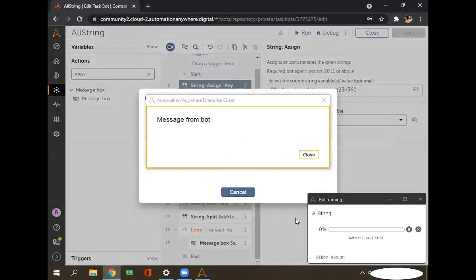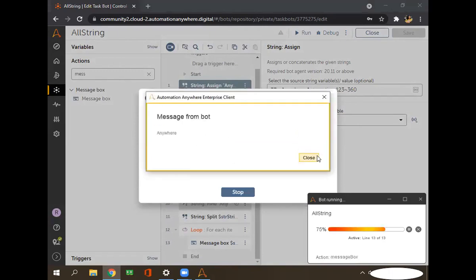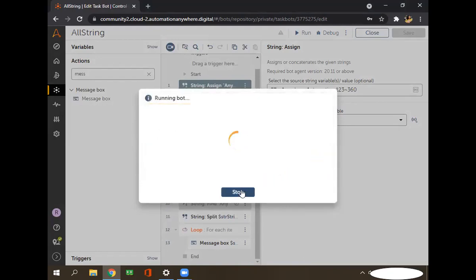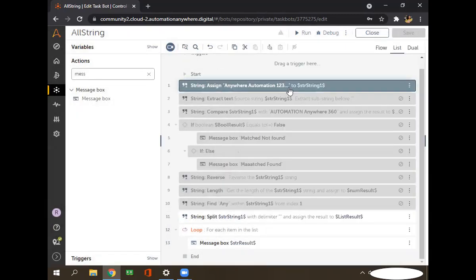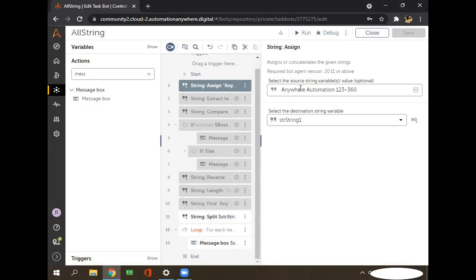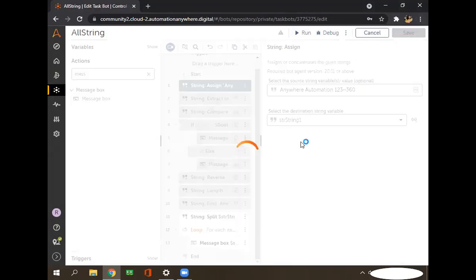It has not provided any. Anywhere? Okay, anyway, I'll check why it is not coming. Maybe there is one space coming at the first position. I think there will be a space after. Yeah, one second, let me check if there's any space at the starting of that string. There will be two spaces. Yes, there are two spaces before anywhere. So I've deleted them.